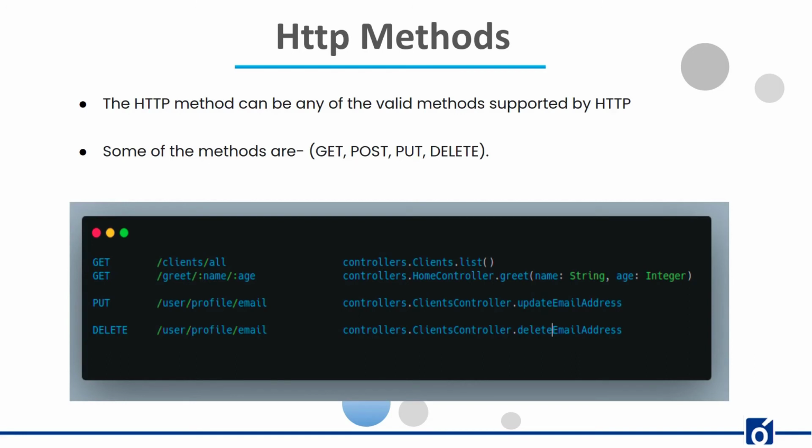Now moving on to the HTTP methods. The HTTP methods can be any of the valid types supported by HTTP. Some of these are get, post, put, and delete. The get method. The get method is designed to request a specific resource. In essence, it literally gets the resource in question and is pretty limited to just that action. Get requests should only retrieve data, leaving other methods to perform the other transformative actions. It retrieves data from a web server by specifying parameters in the URL, as we can see in the example listed below.